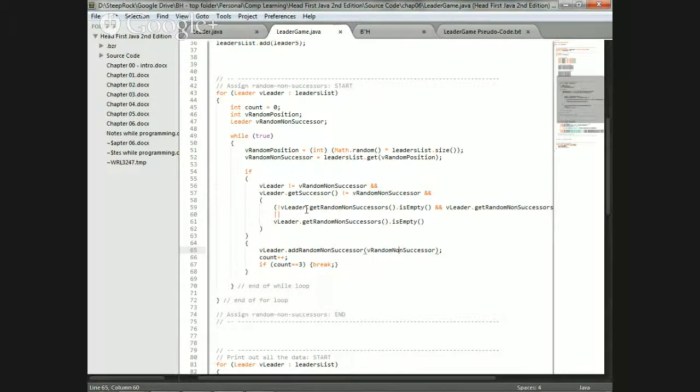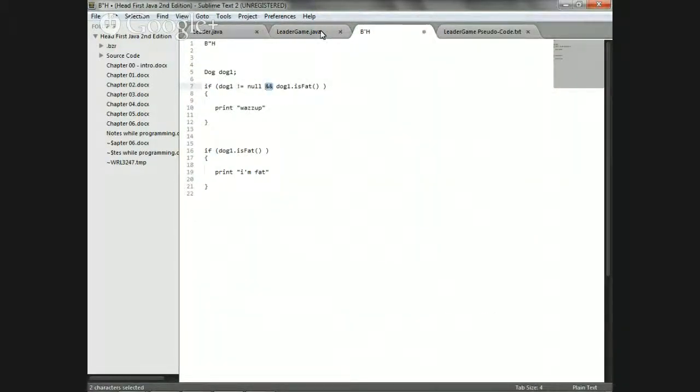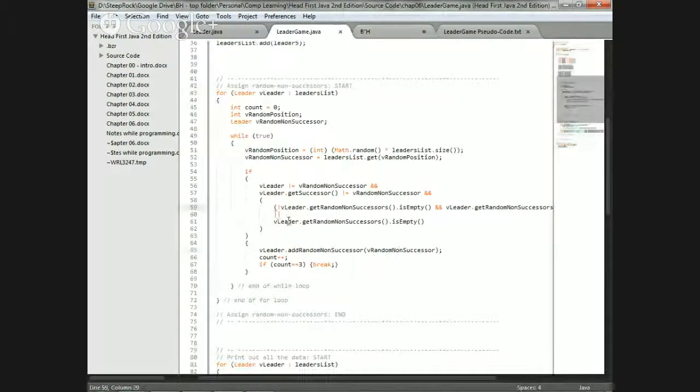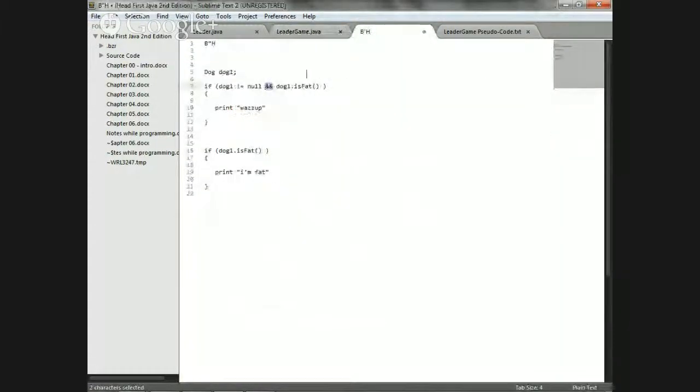Just like this is a short circuit, or is also a short circuit. If this is true, it doesn't need to go to the second part. Okay. If it doesn't work, then it doesn't work. Look, if I did it like this, this is also a short circuit. If this is true, boom, it doesn't have to go to here either. But if it's not true, it's going to the second one.